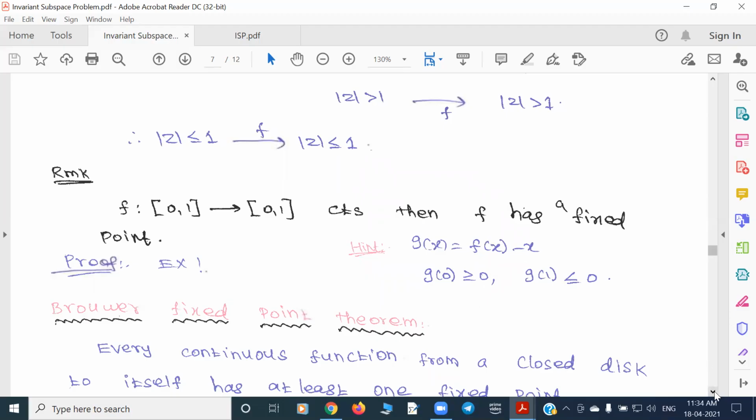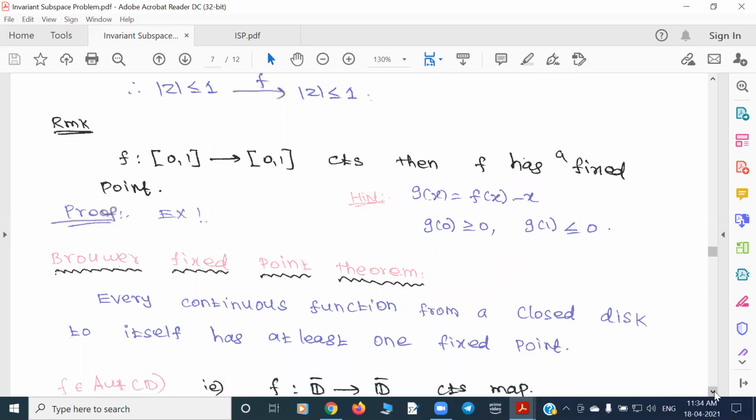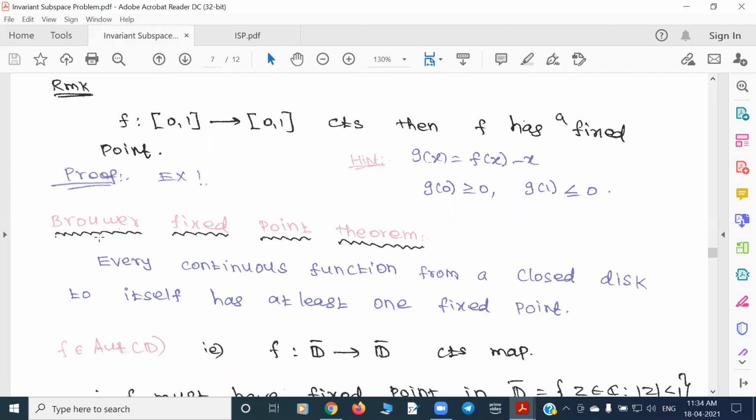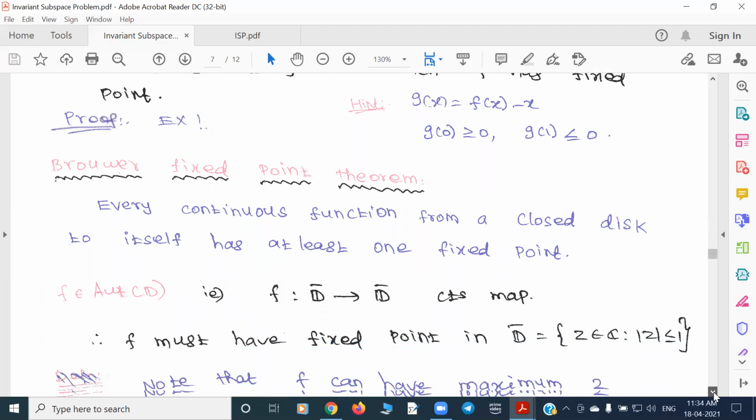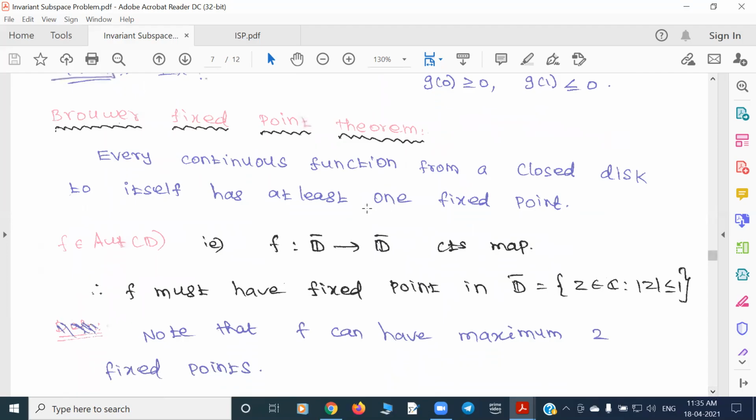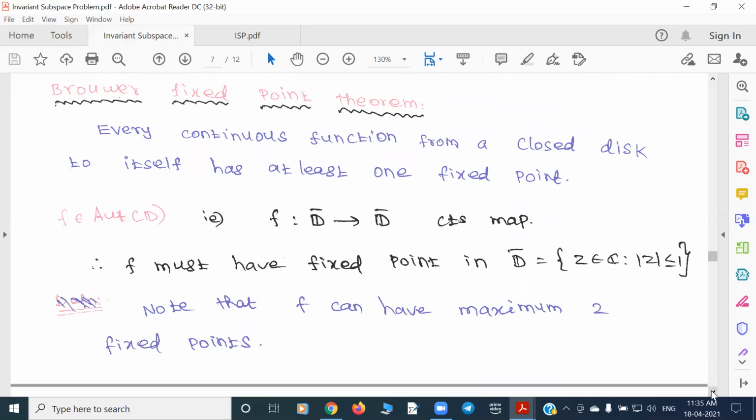A similar result is also true in higher dimensions. I'll state it as a result, the Brouwer fixed point theorem, which says that any continuous map from a closed disk to itself in Euclidean space has at least one fixed point. In particular, an automorphism taking a closed unit ball to a closed unit ball in dimension 2 should have a fixed point. And we know that an automorphism is a Mobius map, so it can't have more than two fixed points. It can have at most two fixed points, but a fixed point is guaranteed by the Brouwer fixed point theorem.